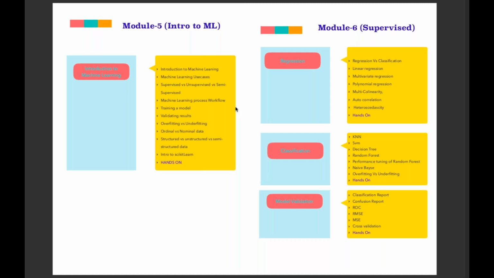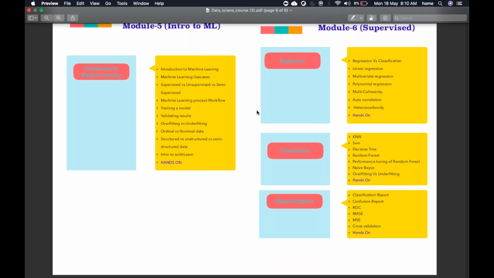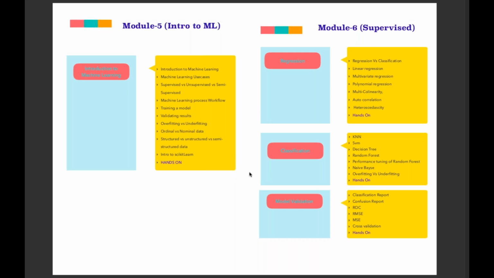Amit. Yeah, ma'am, this is my demo batch, and I am an MIS executive in my office, and I do a lot of automation work. So I am going for this course. How is this going to help me?